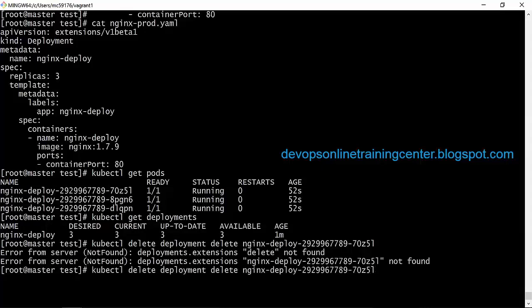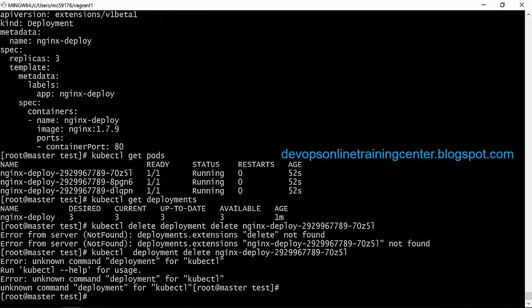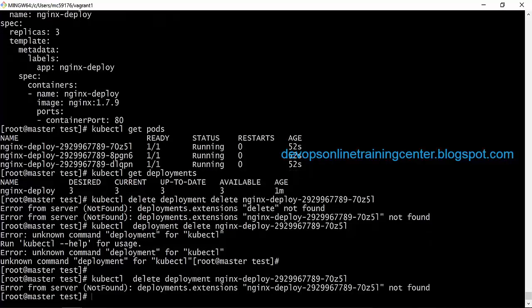Sorry, I gave delete 2 times. Can we, Santosh, create one pod with 3 containers in a file? Can we do that also? Yeah, we can do that. Okay, because you also mentioned that when we delete the container, it will be created automatically depending upon the desired state. Yeah, but the pod cannot be created. Only the container can be created, right?